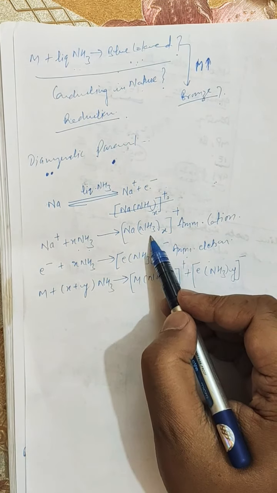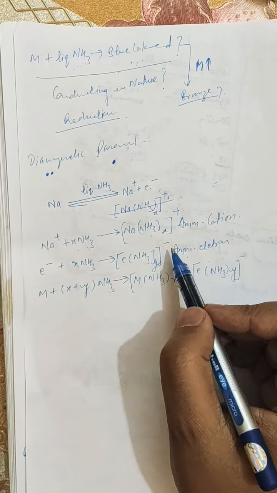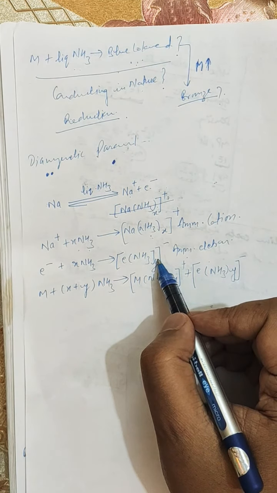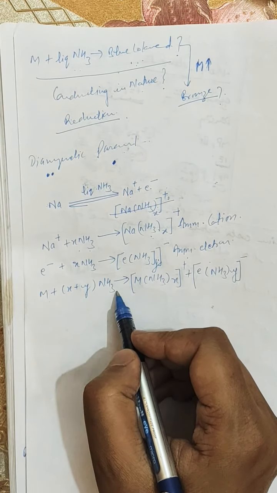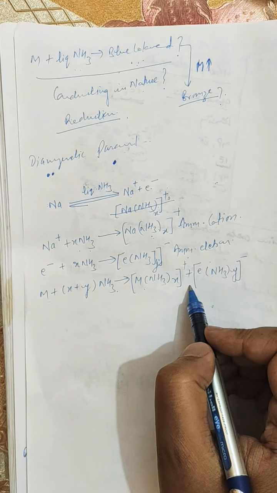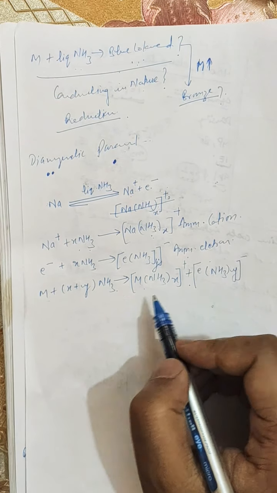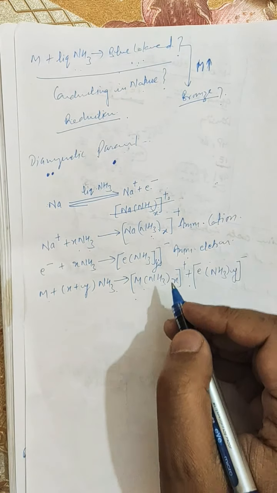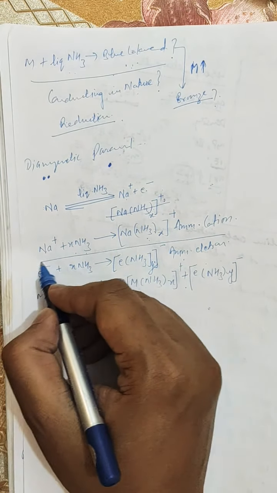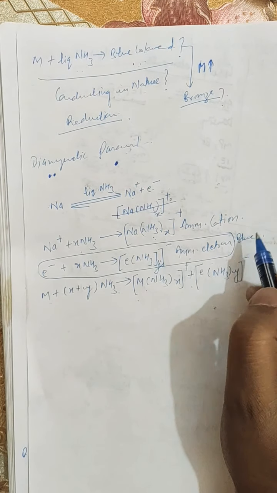This is basically a coordination compound. Here the value is X and here the value is Y. So this is basically a coordination complex. Further, the metal reacts with ammonia and results in the formation of the ammoniated cation plus the ammoniated electron. The values of X and Y depend upon the extent of solvation of the alkali metal ion and the electron respectively. The ammoniated electron is responsible for the blue color of the solution.